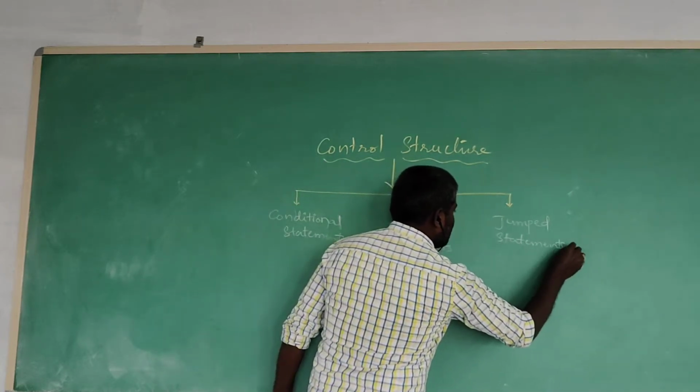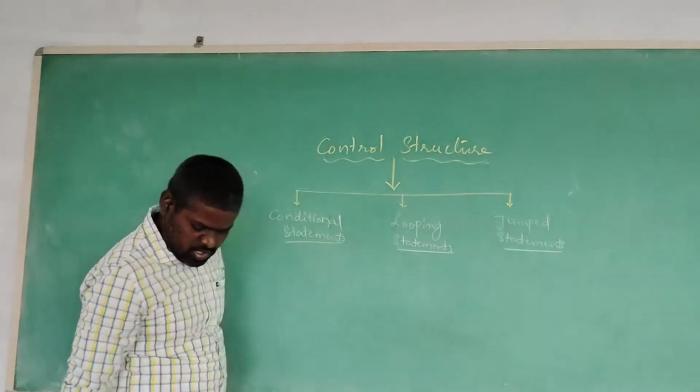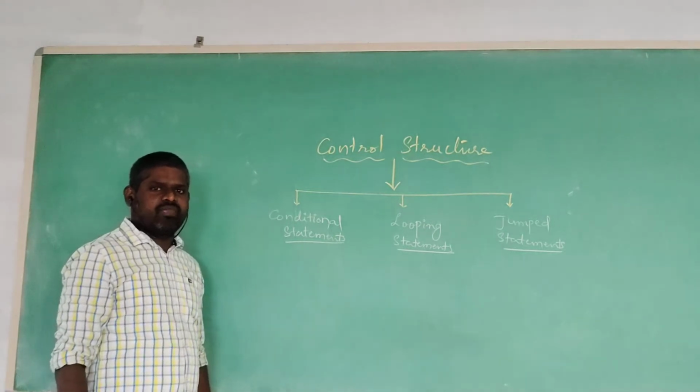By using these three types of statements, we are changing the flow of program execution.